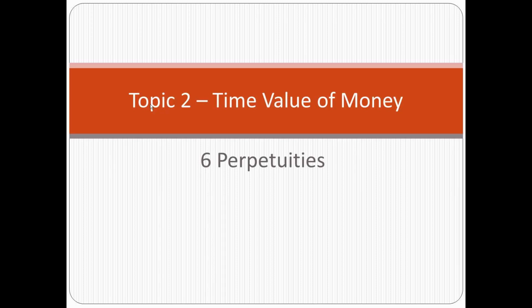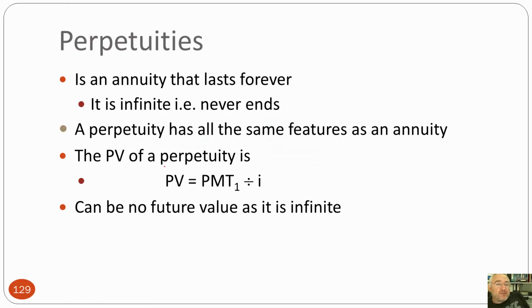Okay, here's our last bit on time value of money. And this time I'm going to talk about constant growth perpetuities. And you're going to say, hey, what? What's a perpetuity? Well, glad you asked. A perpetuity is basically an annuity, as the name suggests. It suggests it's perpetual, it lasts forever.